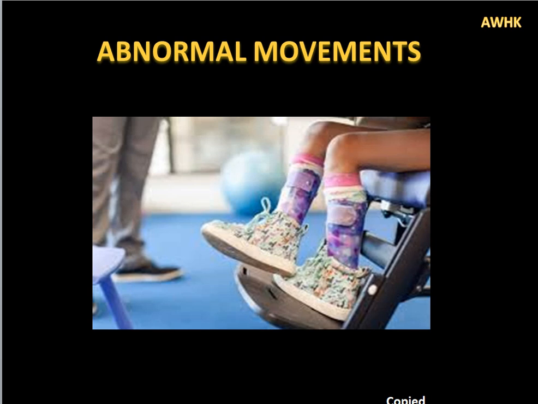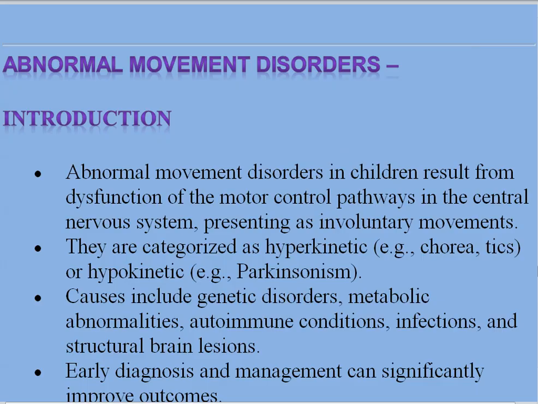Today I will discuss some things about abnormal movements. First, the introduction. Abnormal movement disorders in children result from the dysfunction of the motor control pathways in the central nervous system. Remember, motor control pathways in the central nervous system, which present as involuntary movements. So, two important things are the motor control pathways and the central nervous system.